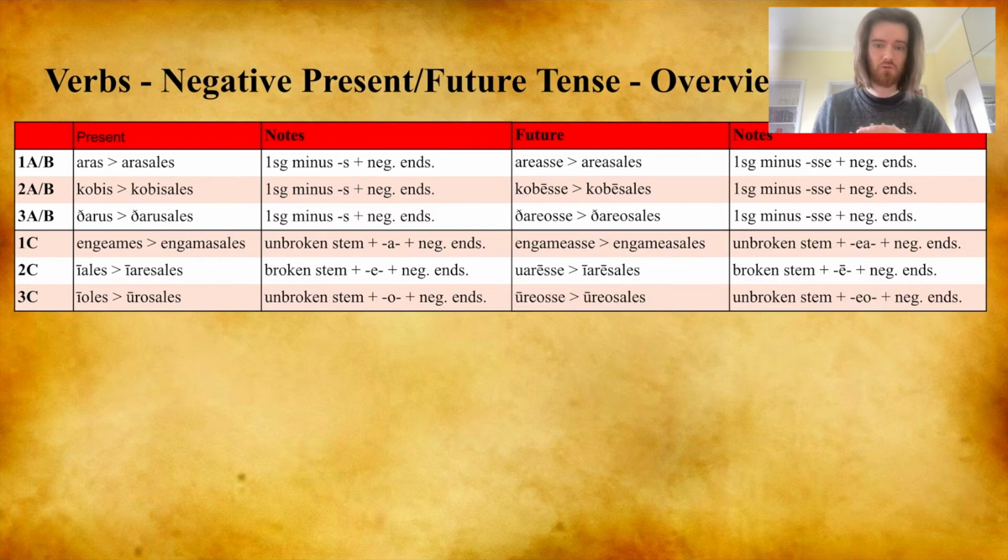Finally, we have the negative future. You do the same thing that you do for the negative present, but you use different connecting vowels. So in the first conjugation, the connecting vowel is ea. In the second conjugation, it's a. And in the third conjugation, it's ao.